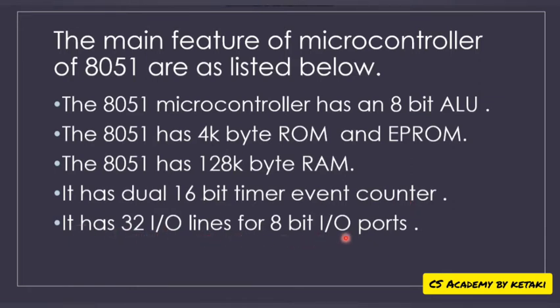So the microcontroller has input output ports, so from those ports we are able to connect some input output devices like mouse, printer, and all other input output devices. We can connect those input output devices by using this input output port, and those input outputs are 8-bit ports. Those ports are 8-bit ports, and there are 32 input output lines present in the microcontroller 8051. So these are some main features.